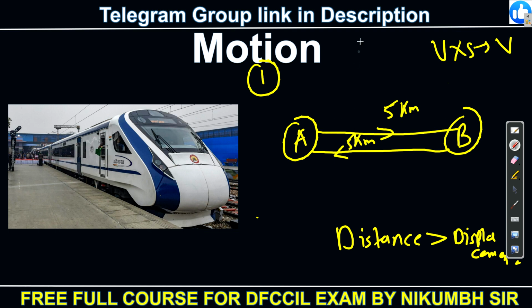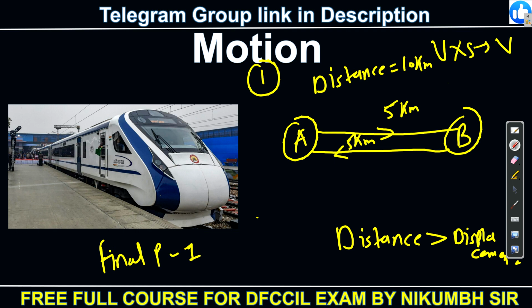This 5 plus this 5. Okay, so how much distance will the train travel? 10 km. Now just observe carefully, what is the displacement? What is the definition of displacement? We saw that it is the shortest path between the final position and the initial position.